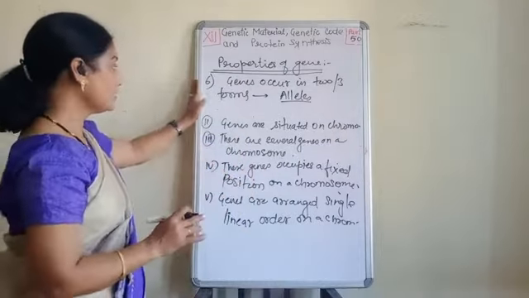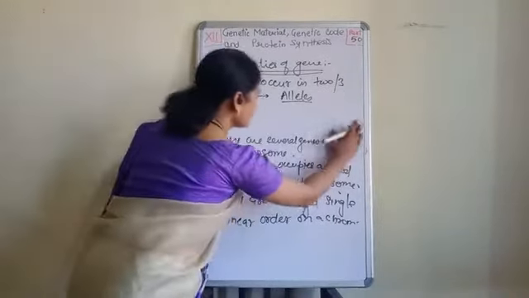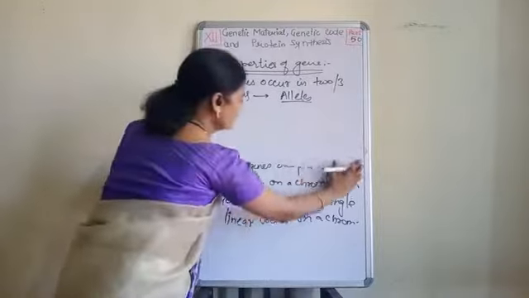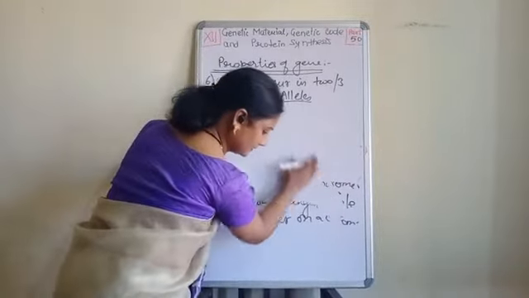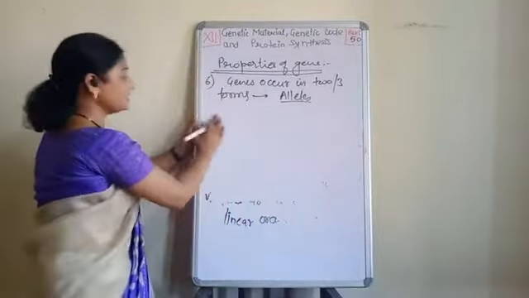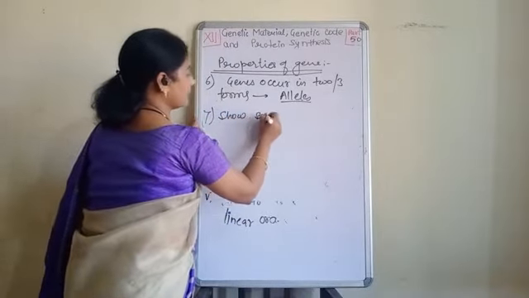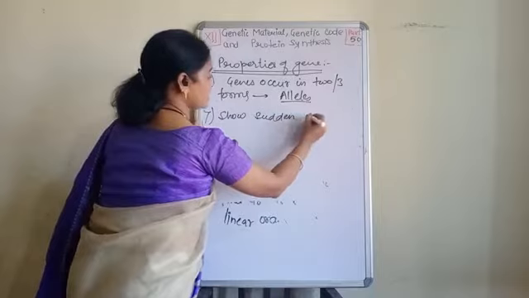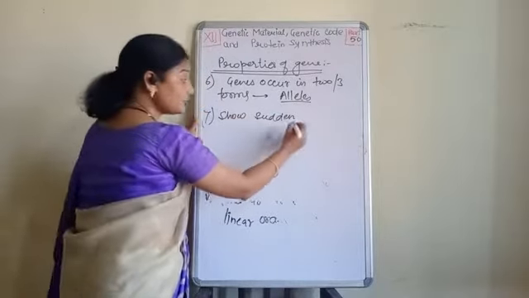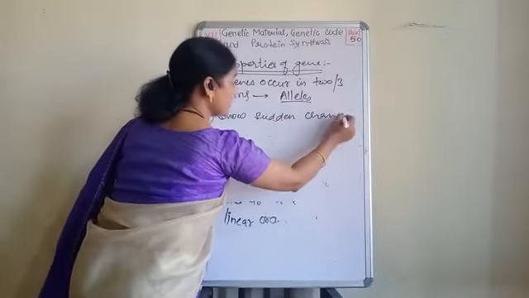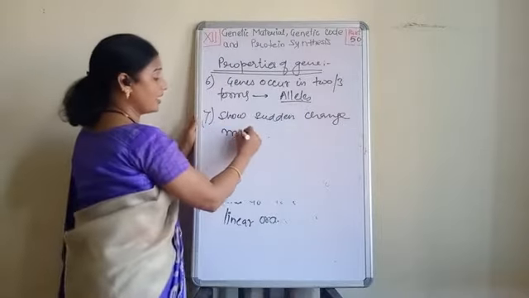So now, next point. Genes can show sudden change, and this is called as mutation.